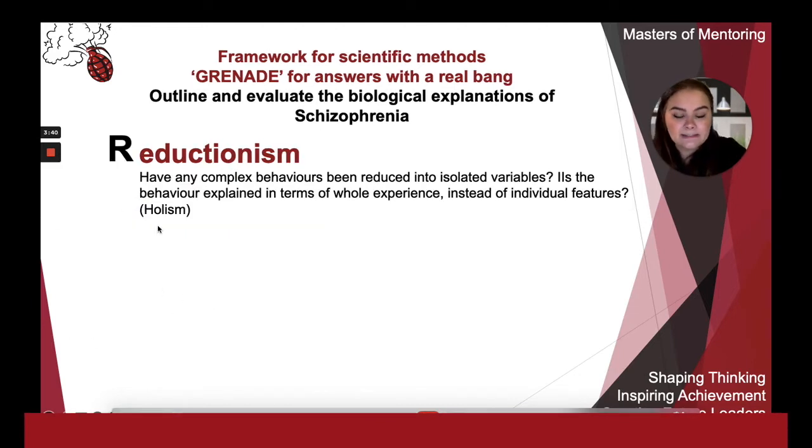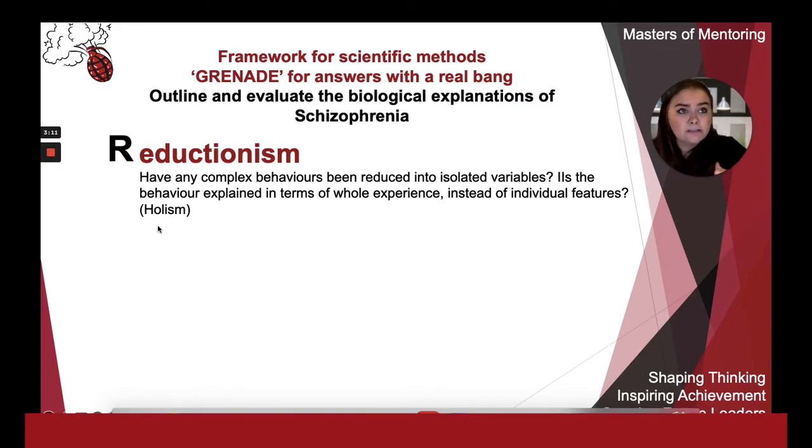Then I can consider reductionism. One evaluation point of biological explanations of schizophrenia is that it is reductionist. This is because the genetic explanations of schizophrenia reduce schizophrenia to simple biological explanations like inherited genes. This can be seen as a strength, as it means genetic explanations of schizophrenia can be supported by valid, controlled research, increasing the validity of biological explanations.